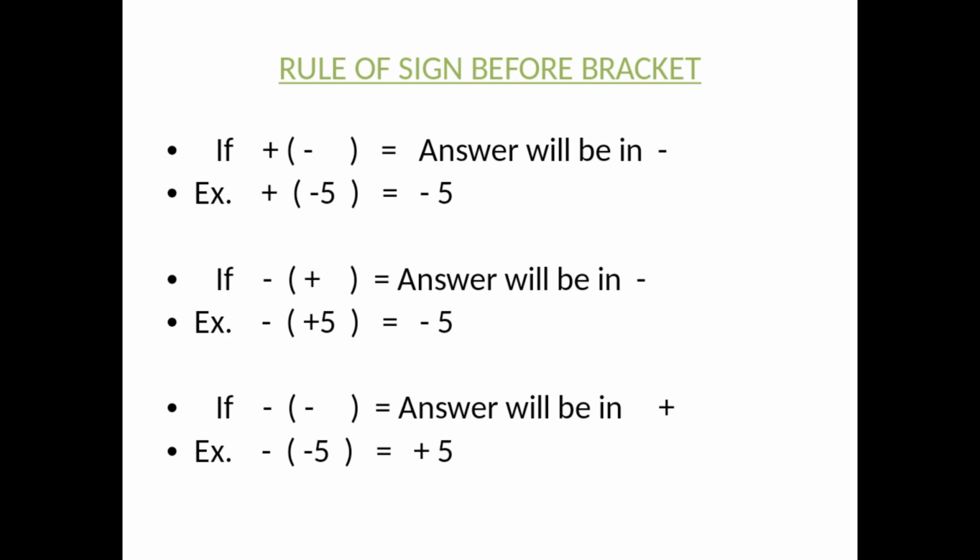Let us understand the second example. If there is minus outside the bracket and plus inside the bracket, so answer will be in the minus. For example, minus outside the bracket plus 5 inside the bracket, so minus plus it will become minus, and answer is 5. That is final answer is minus 5. Now very important, if outside the bracket is minus, inside the bracket is also minus, so answer will come in plus. That means, for example, minus outside the bracket, inside the bracket minus 5, so this minus minus it will become plus, and the answer will be plus 5.